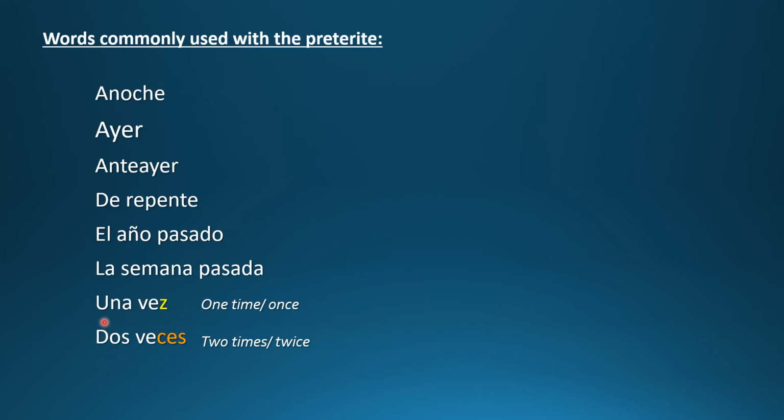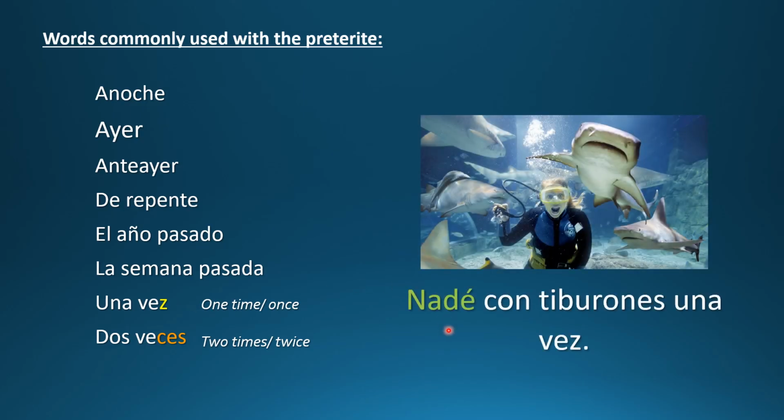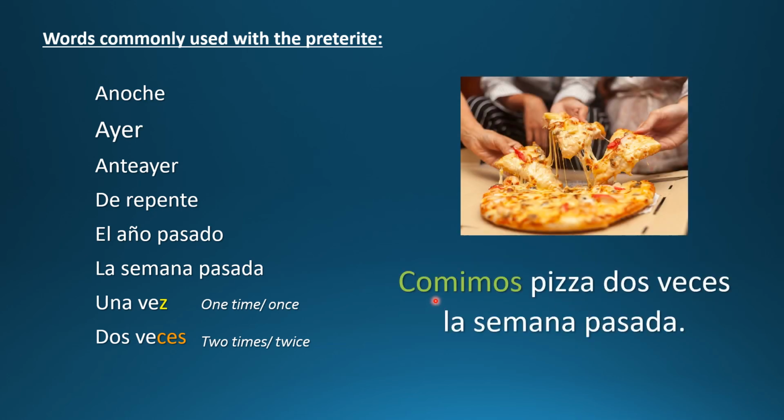So if we want to talk about doing something once in the past or twice in the past, we could say this with a preterite verb. Nadé con tiburones una vez. Comimos pizza 2 veces la semana pasada.